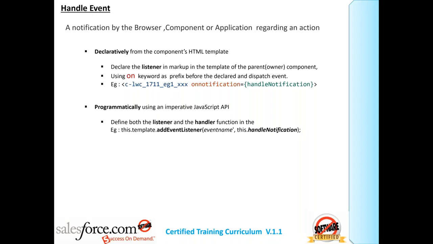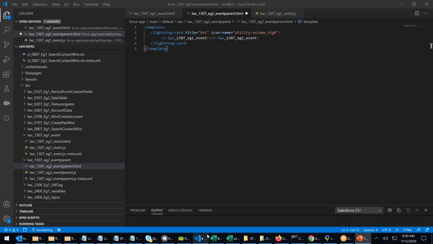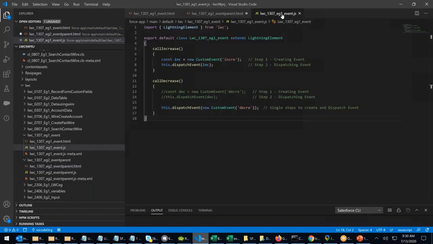Let's understand declaratively. What are the events I have? If I go to my JavaScript, there are two events: incree and decree.